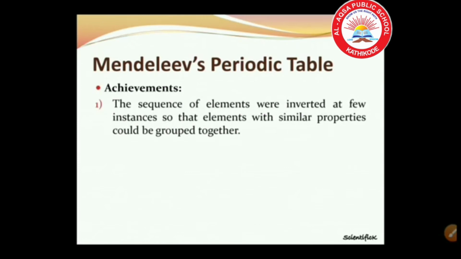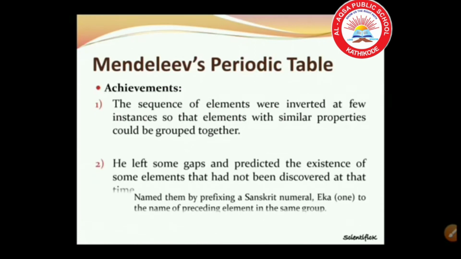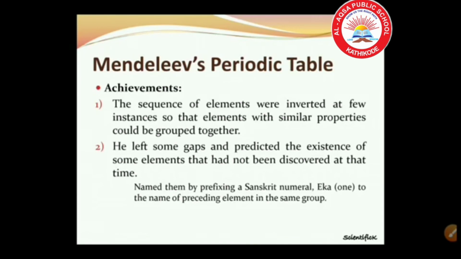The sequence of elements was inverted in a few instances so that elements with similar properties could be grouped together. That was his first achievement. Second one, he left some gaps and predicted the existence of some elements that had not been discovered at that time, and named them by prefixing a Sanskrit numeral eka to the name of the preceding element in the same group.